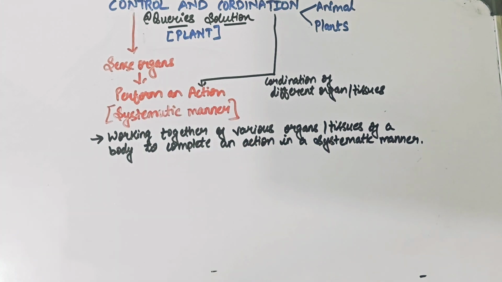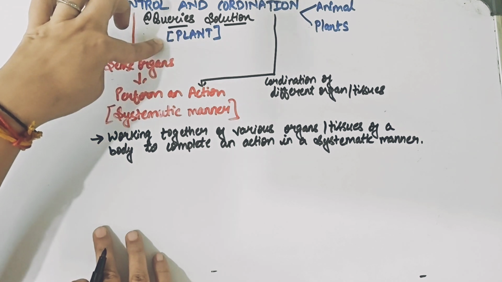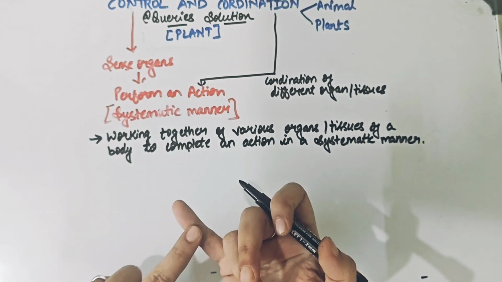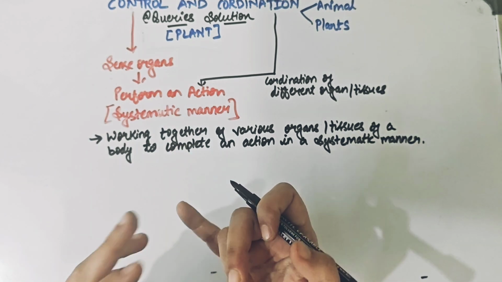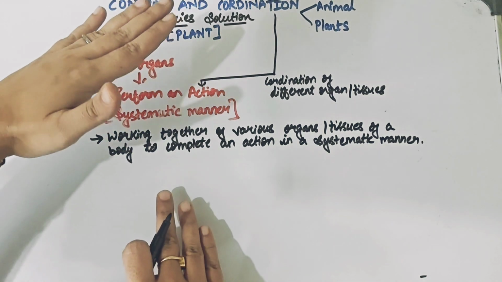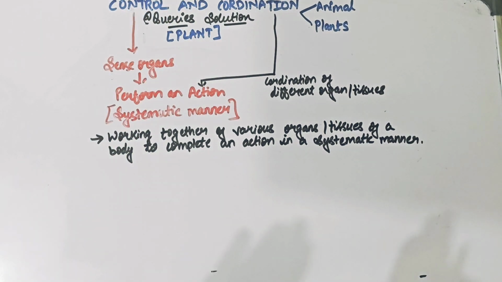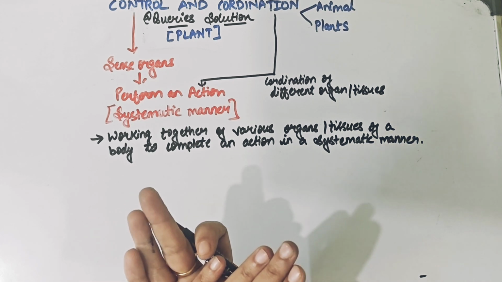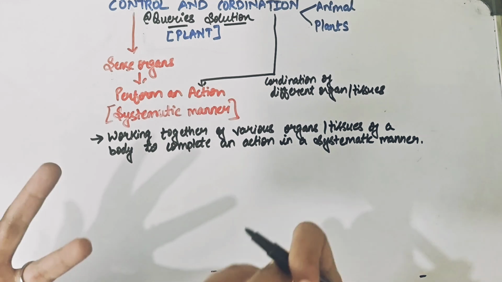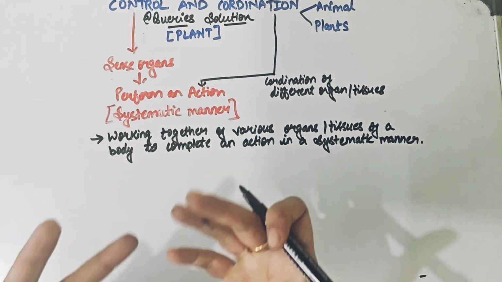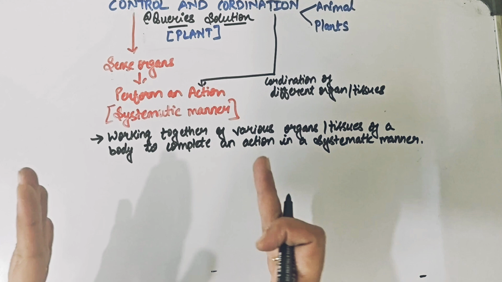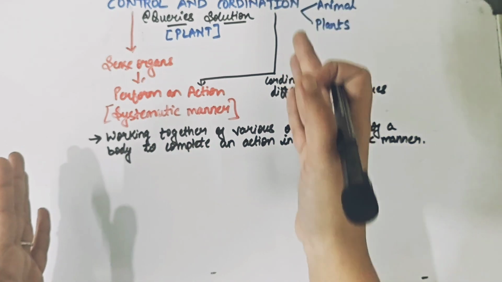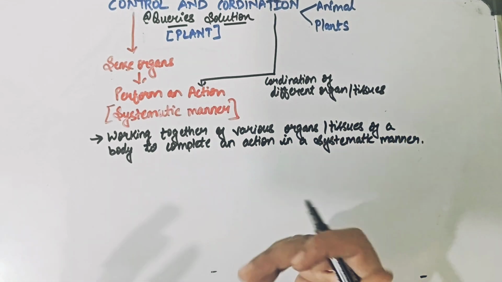Now, as I said, in today's session we are talking about plants. They don't have the sense organs that we have. Definitely they don't have sense organs, they don't have a muscular system, and they don't have a nervous system. But they do show different types of coordinated activities. So it is very important to note that even though a plant does not have a nervous system or sense organs and all these important systems, the plant still shows different types of movements and different types of actions, and in its body it also shows coordinated action.